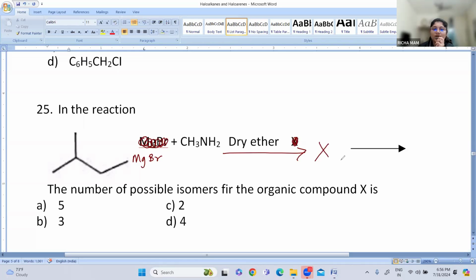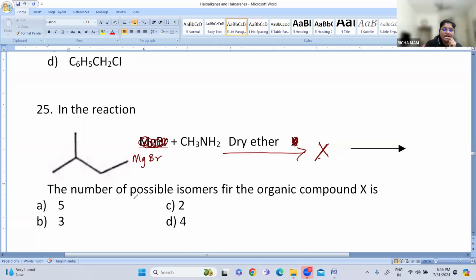The number of possible isomers for the organic compound X is. So first you find out the compound X, and then you tell how many possible isomers are possible for this compound X. The options are A, 5, B, 3, C, 2, and D, 4.